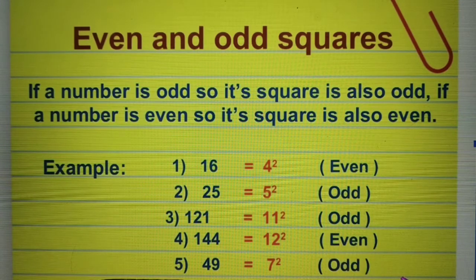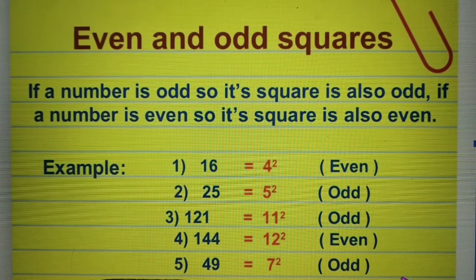Now you can also see the previous properties. When the unit place is 4, the unit place of the result is always 6. Unit place of the question 5, the unit place of the answer is always 5. Unit place 1, the result is always 1.